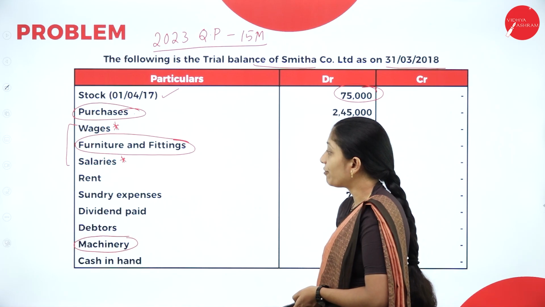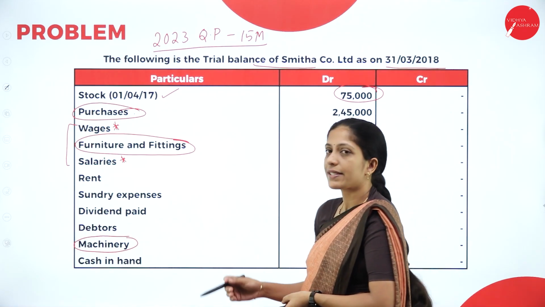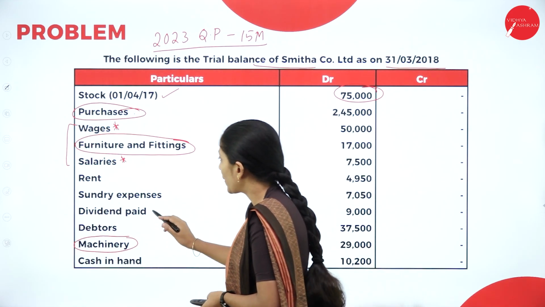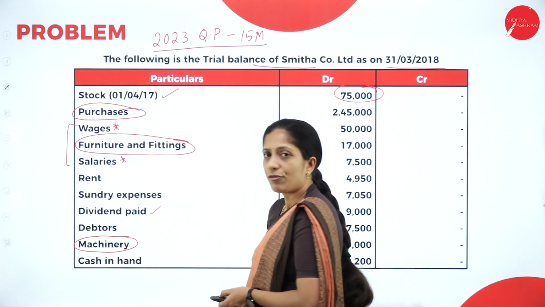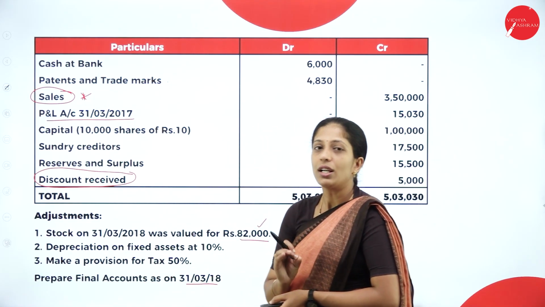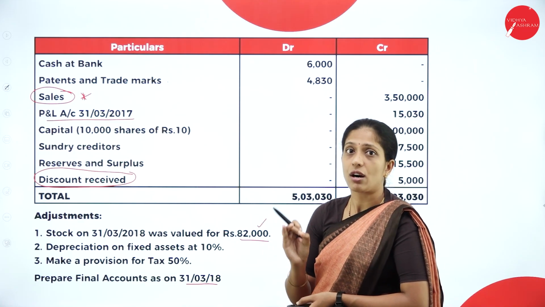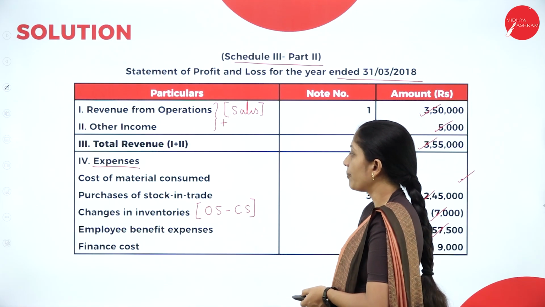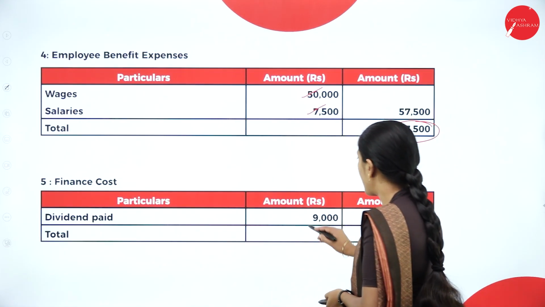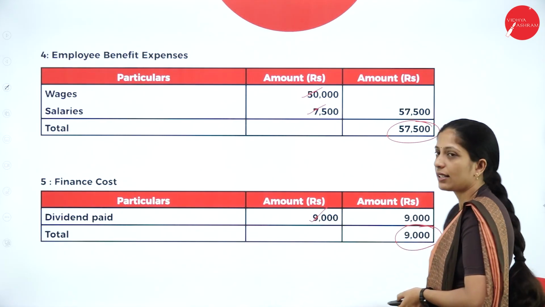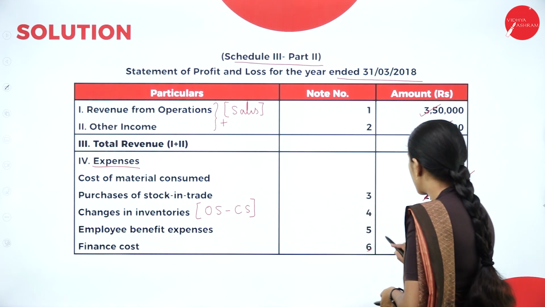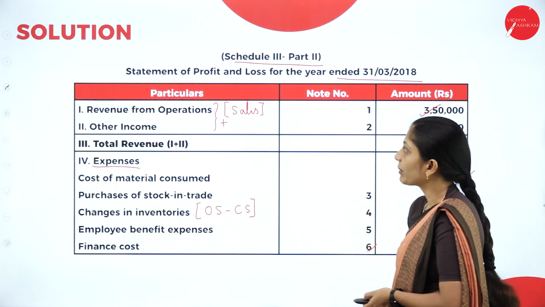Next one, we have finance cost. Finance cost is nothing but your interest as well as dividend. Now if you see the question here, we have dividend paid. You have to search for interest. There is no interest. So dividend paid comes under finance cost, where you have to prepare a note for it. So finance cost, let us see the note. Finance cost, dividend paid 9,000. So total it is 9,000. We'll write the note number 6 and it is 9,000.